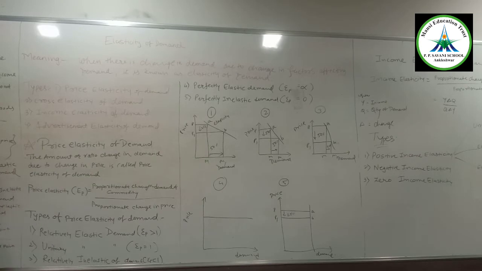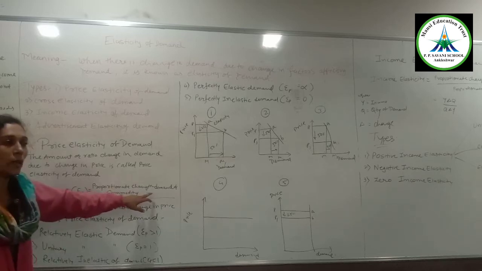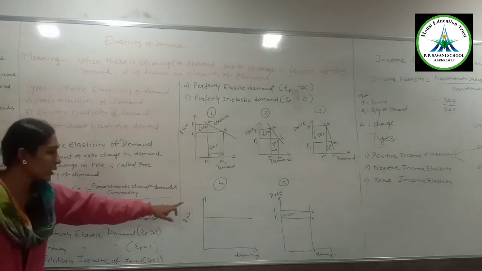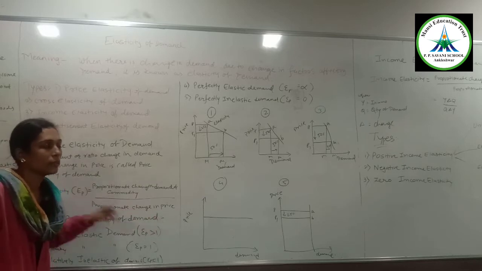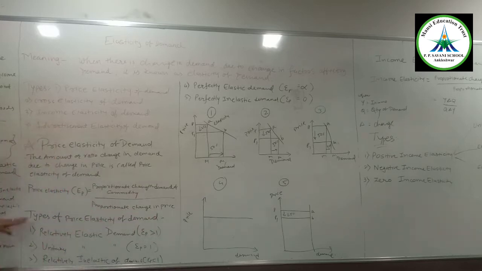By this we can calculate it: new demand minus old demand divided by old demand, whole divided by new price minus old price divided by old price.